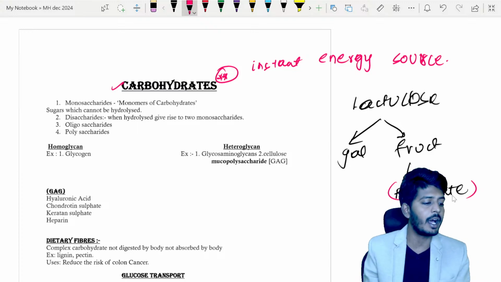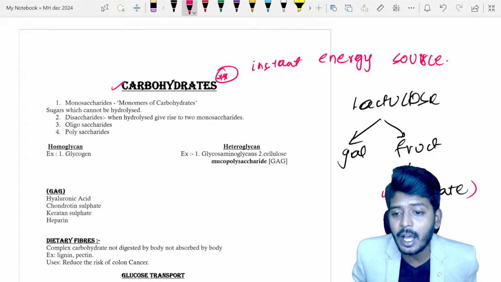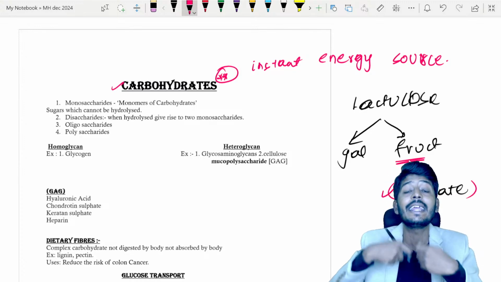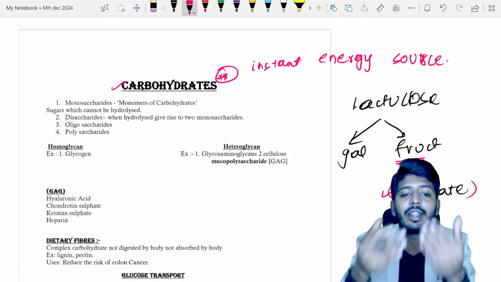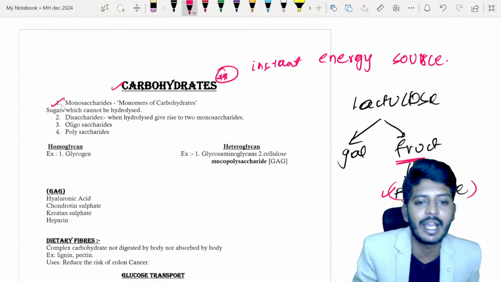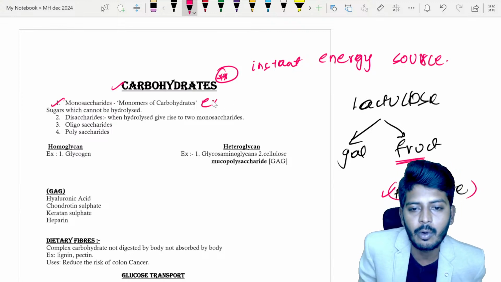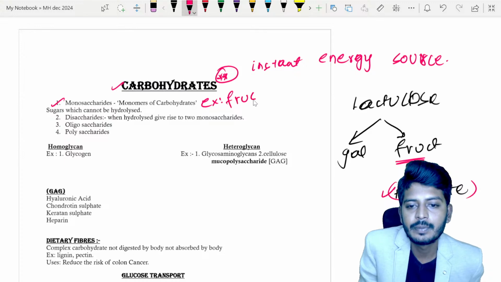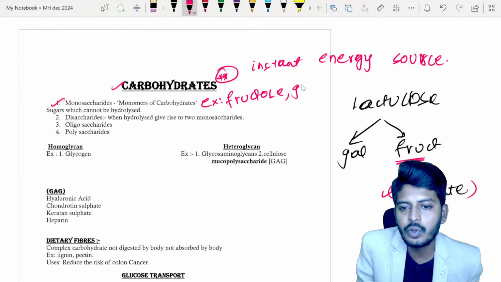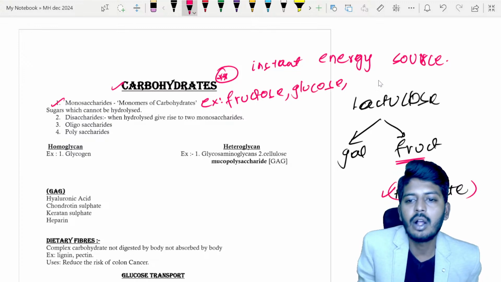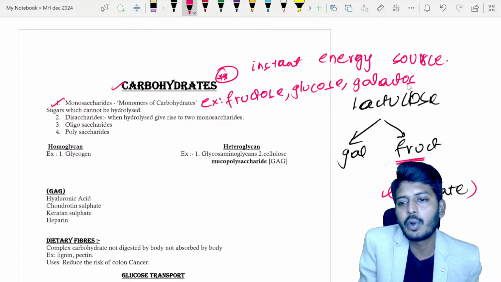If pyruvate is not a carbohydrate, it cannot be a carbohydrate. That means fructose is not breaking into any carbohydrate further. So any substance which cannot break down into further carbohydrates, I will call a monosaccharide. Monosaccharides are the carbohydrates which cannot be hydrolyzed. The examples we have are fructose, glucose, and galactose.